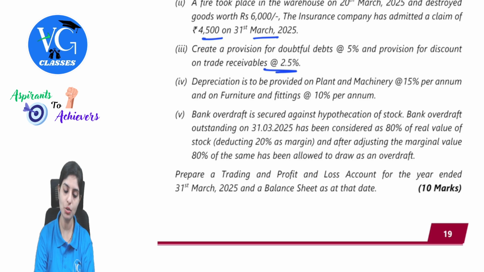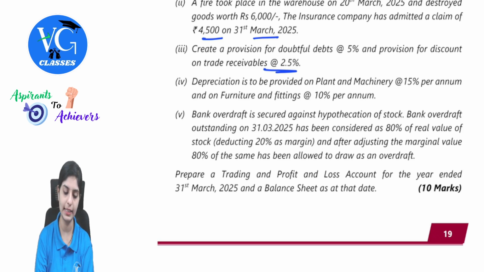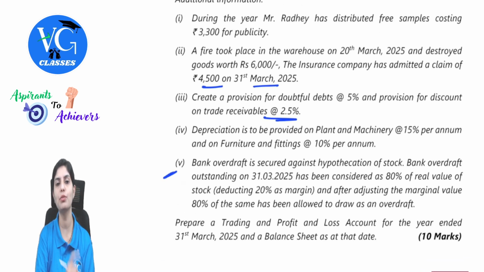Bank overdraft outstanding on 31st March has been considered as 80% of real value of stock, deducting 20% as margin, and after adjusting the marginal value, 80% of the same has been allowed to draw as an overdraft. Prepare a trading and profit and loss account for the year ended, and also a balance sheet as on that date. In the entire question, this is the most important one, where most of the students feel it is a tricky point. Rest all you can easily do.